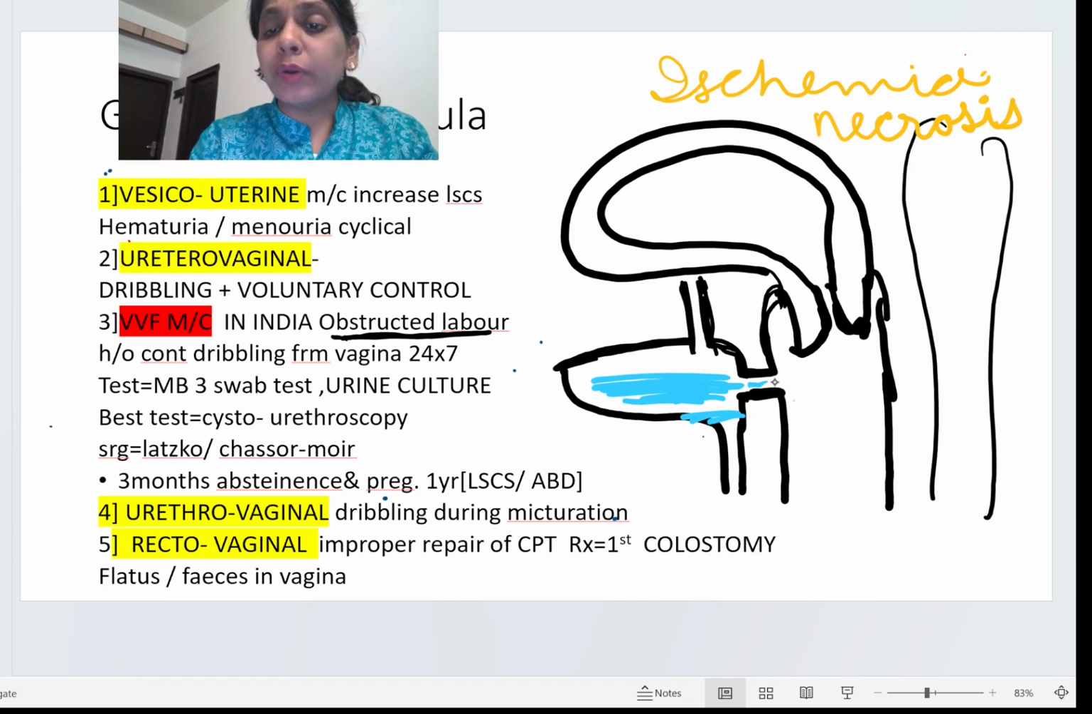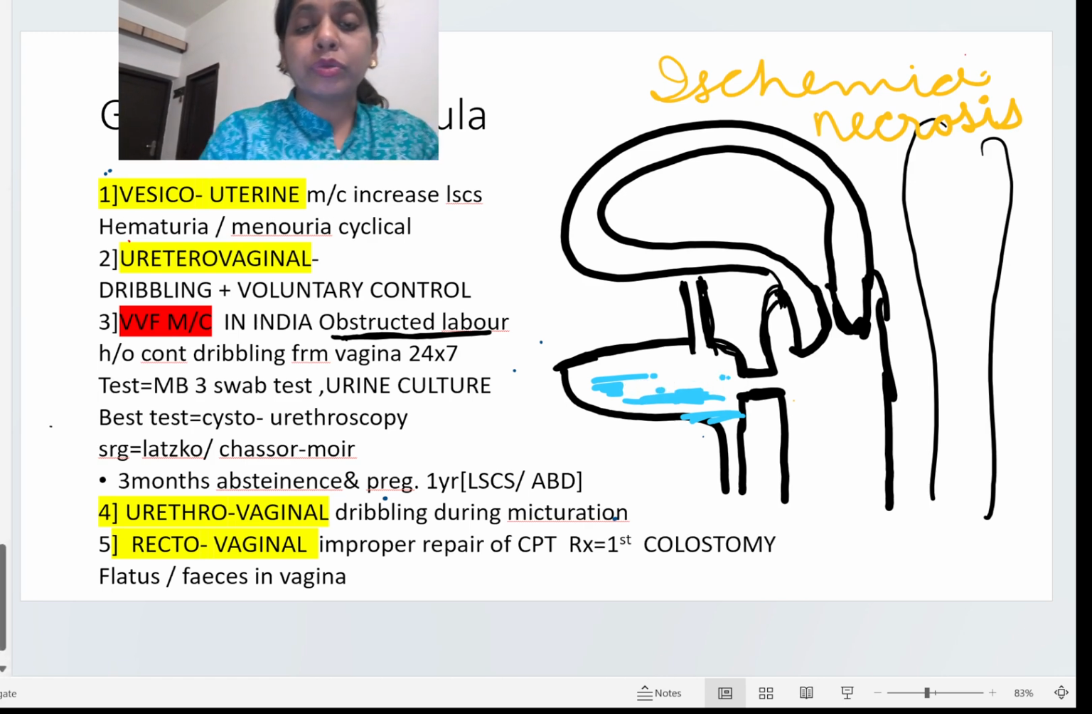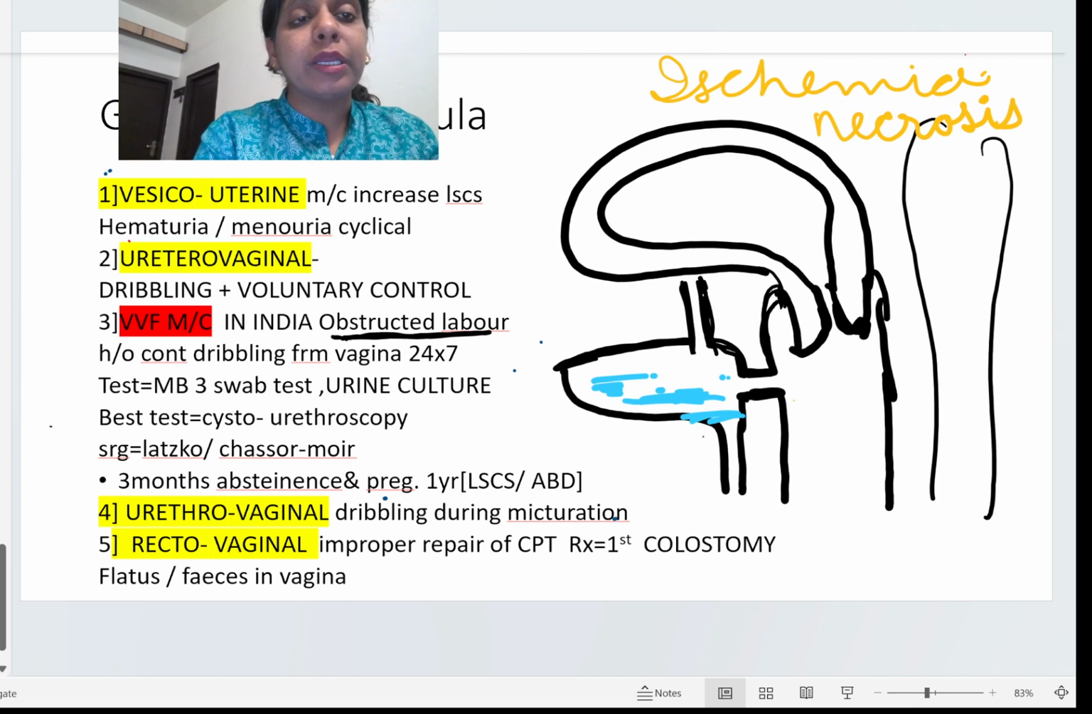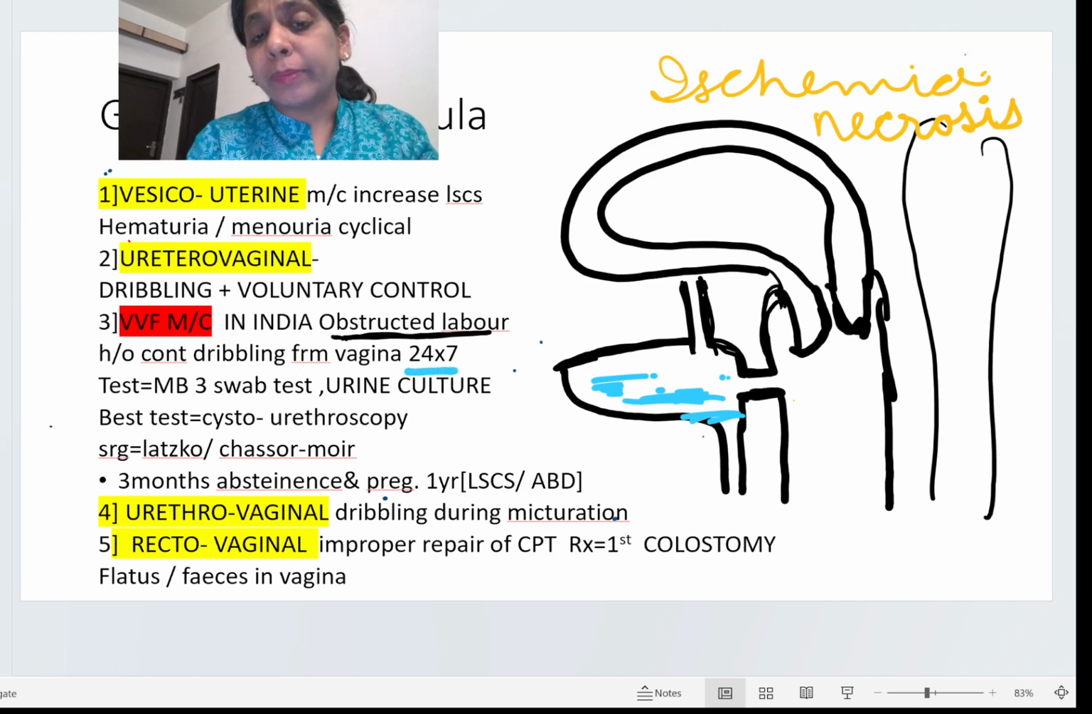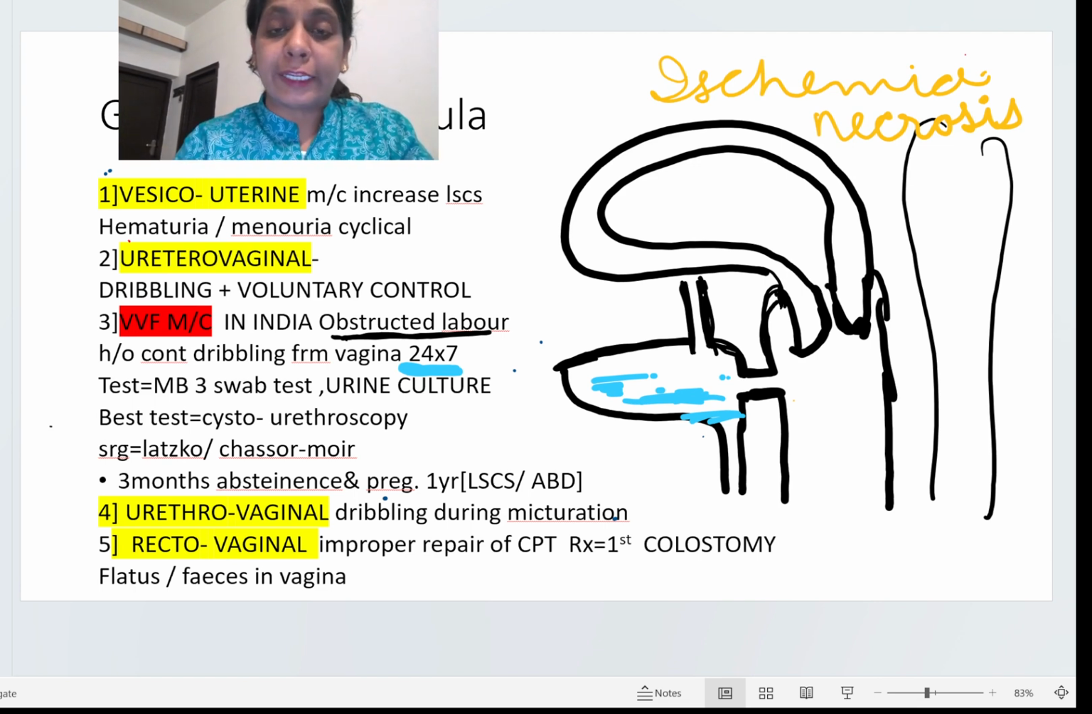Okay, so now let's see how we are going to diagnose. The patient will come with the history that I am having continuous dribbling of urine from the vagina, and this dribbling will be 24 into 7, 24 hours, 7 days in the week, in the day, in the night, every time.